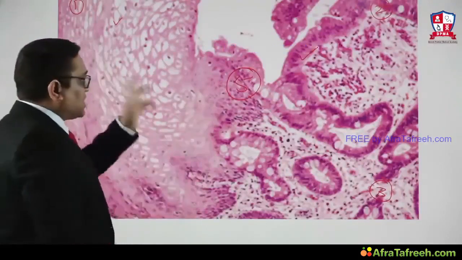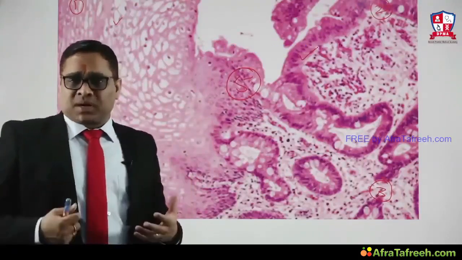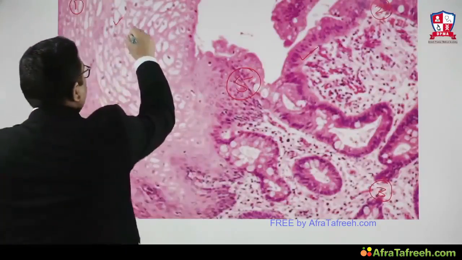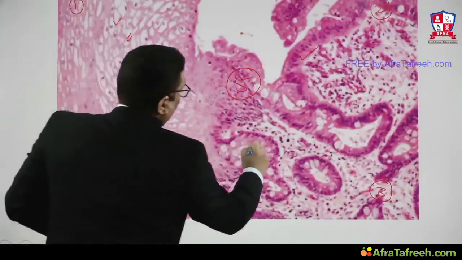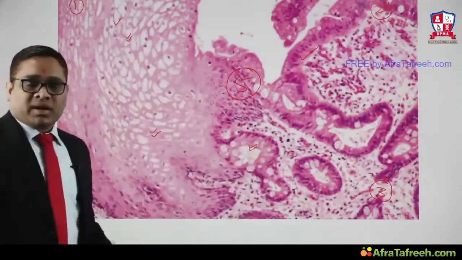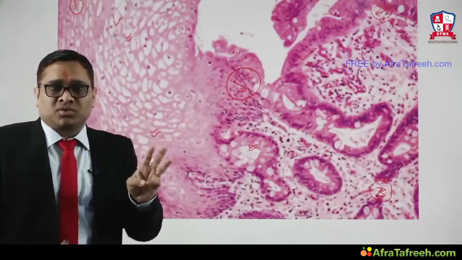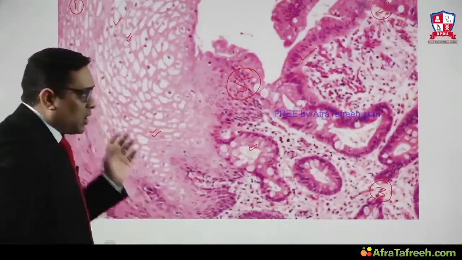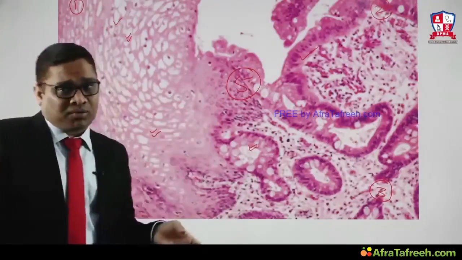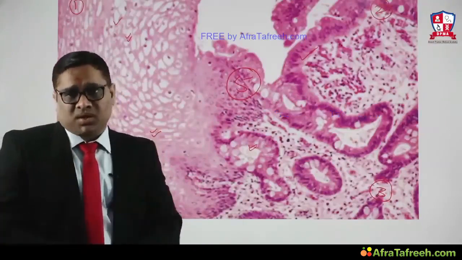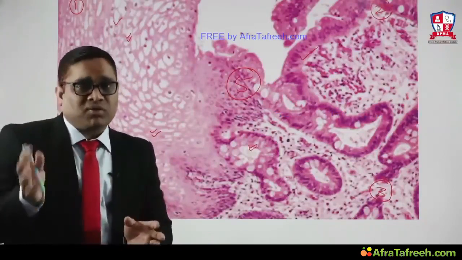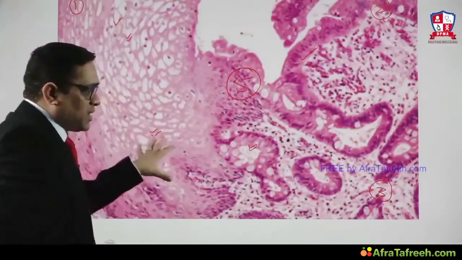Number 3, after observation, as a good clinician, what do we expect from us? After observation, comparison. Compare the things. How is this cell here, how is this cell here, and how is the condition of the cell here, right? So these are the 3 very important rules to understand any image given in our pathology textbooks. So rule of 5, rule of observation, rule of comparison. These are the 3 very, very important things we have to follow in our entire pathology specimen or image information understanding, right? So the same thing I am going to show you here.